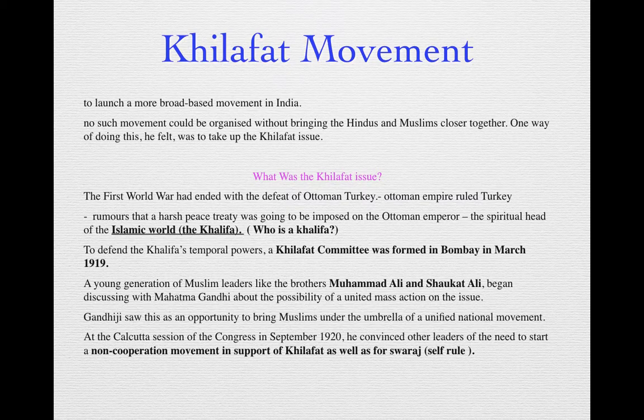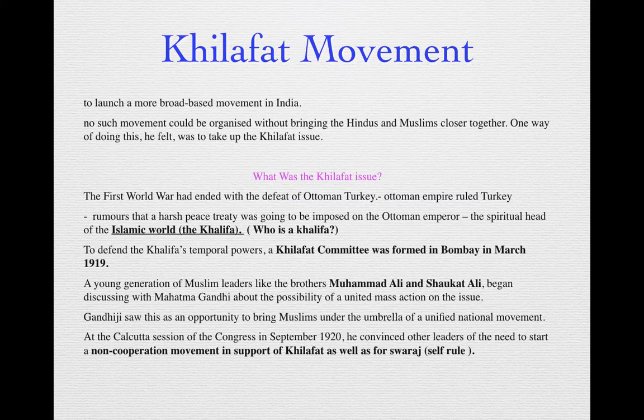So this was seen as an opportunity to bring the Muslims under the umbrella of a unified national movement. We needed a unified national movement, and this Khilafat issue could bring Hindus and Muslims together for it. That is what Gandhiji believed.